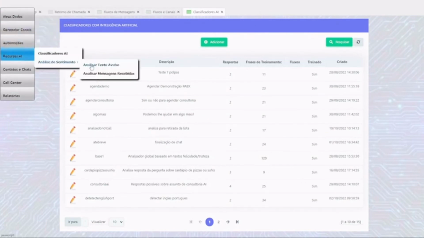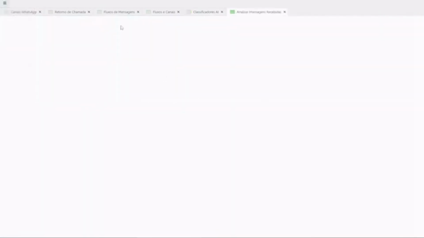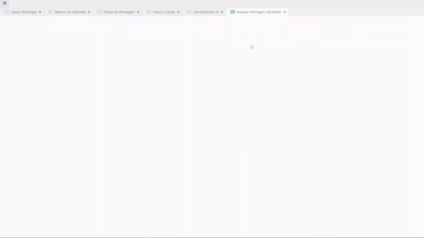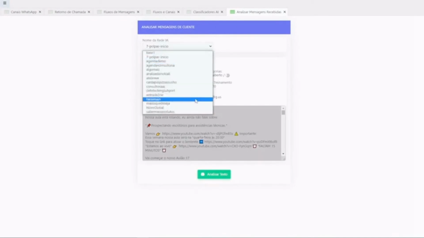Here you analyze the single text or the received messages. So you can take all the messages and automatically create an analysis, and it will show what happened in that chat. For example, you take a chat, take a classifier. Let's find one that detects. We can detect languages, we can detect emotions.